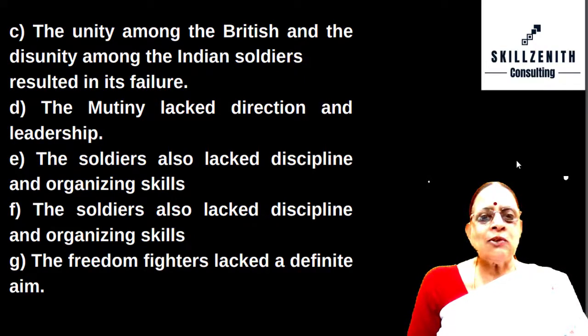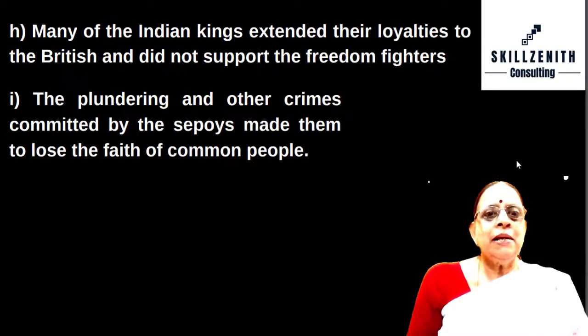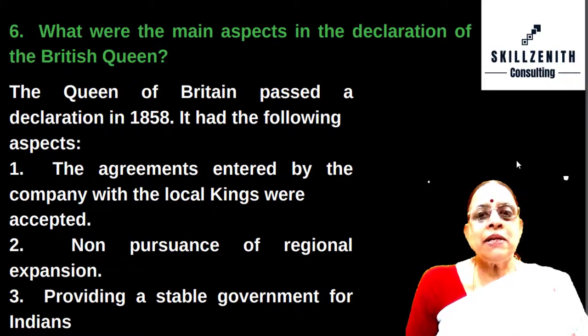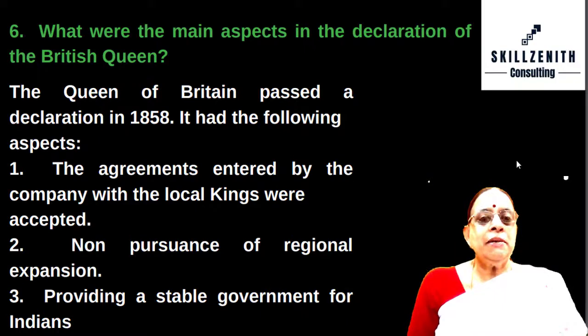The soldiers also lacked discipline and organizing skills. The freedom fighters lacked a definite aim. Many of the Indian kings extended their loyalties to the British and did not support the freedom fighters. The plundering and other crimes committed by the sepoys made them lose the faith of common people. What were the main aspects in the declaration of the British Queen?